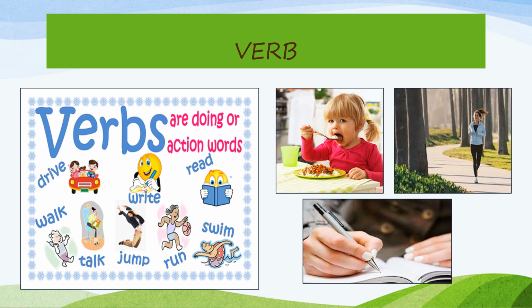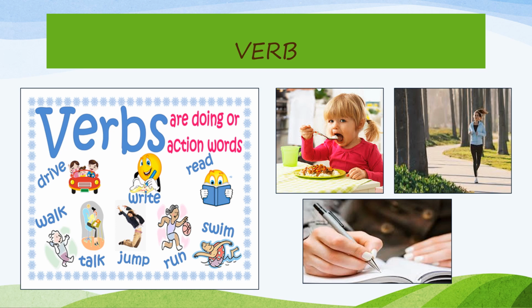So these are all different kinds of actions. Eating, running, writing, reading, swimming, thinking, talking, walking, driving. All these are different kinds of actions. Right, children? So all the action words are called verbs.